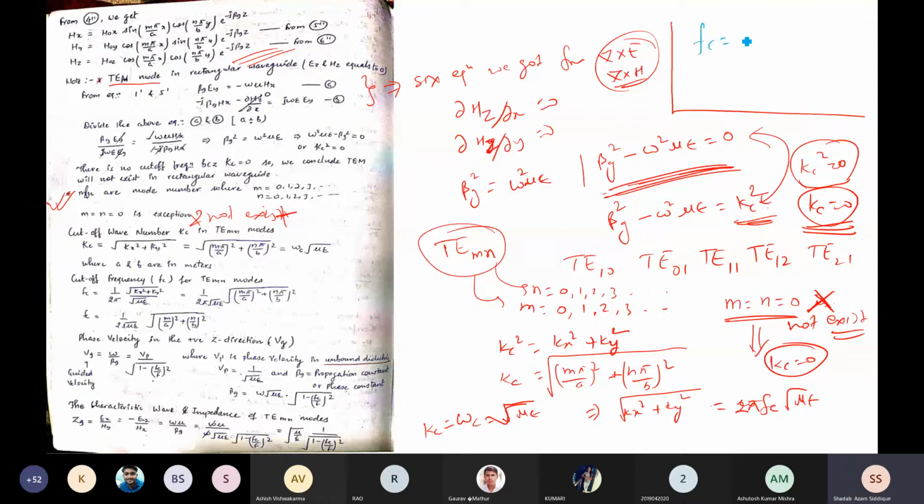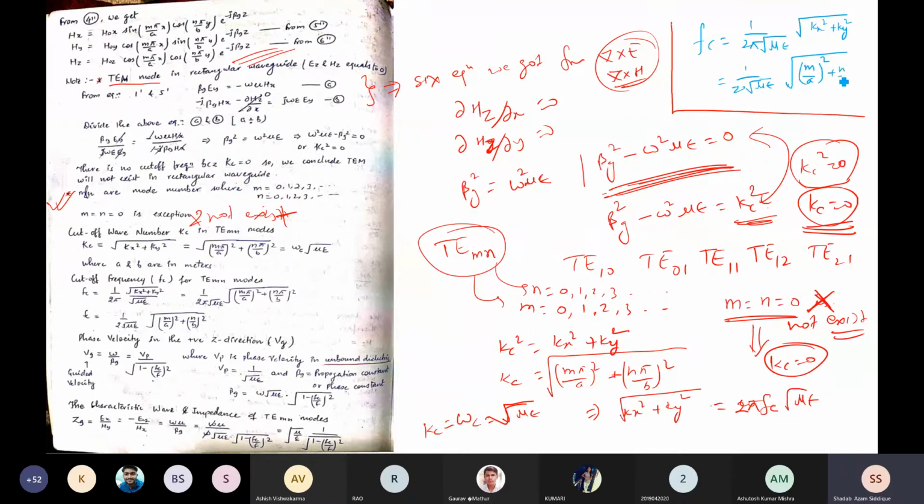So it can be written as fc equal to 1 by 2 pi square root of mu epsilon, times the square root of kx square plus ky square. Kx is nothing but m pi by a whole square, so I'll write m by a whole square. I'll take pi square outside, so it comes outside the square root as pi, and the pi gets cancelled.